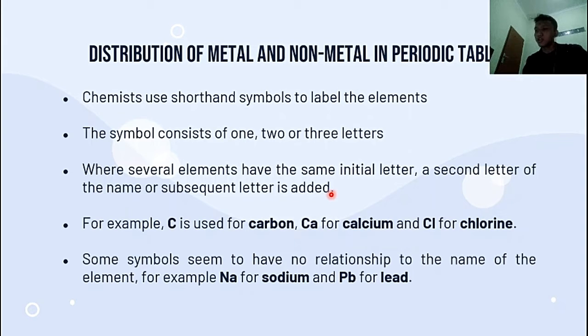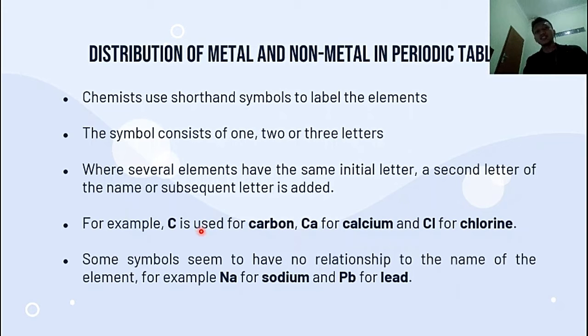There are a lot of elements that have the same initial letter, such as we can see here, C in carbon, Ca in calcium, and Cl for chlorine. So the first letter is the same, right? It is C for the initial letter. But if the initial letter is the same, the scientists add a second letter, such as a and l. Also, there are some elements whose symbols seem to have no relationship to the name of the element, for example Na for sodium and Pb for lead.